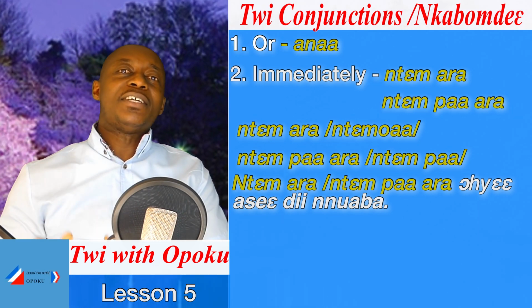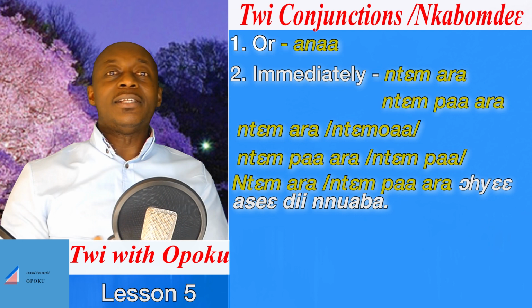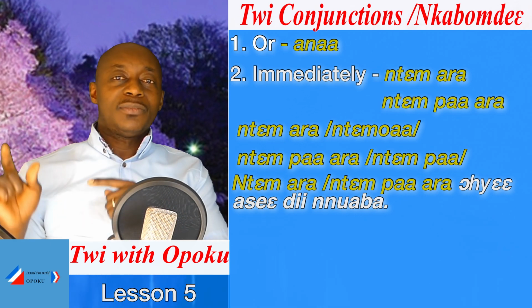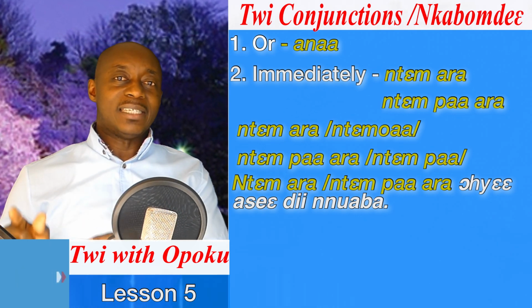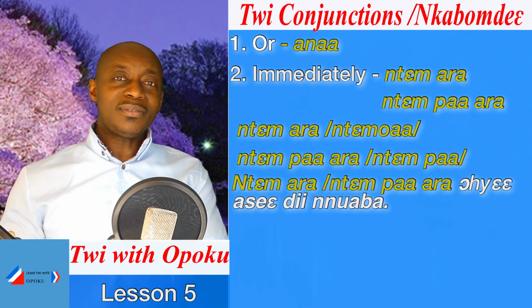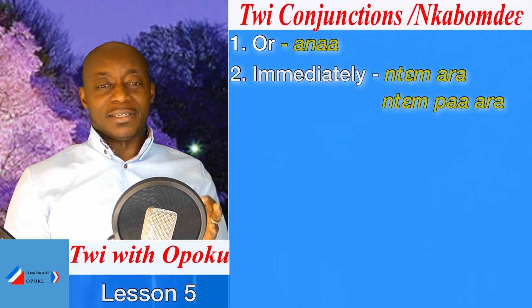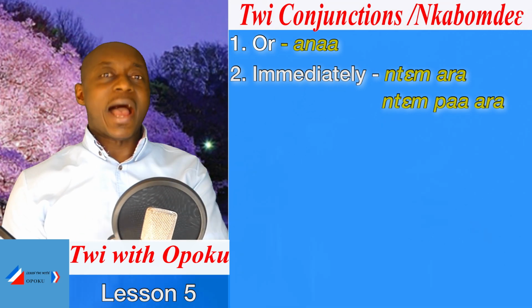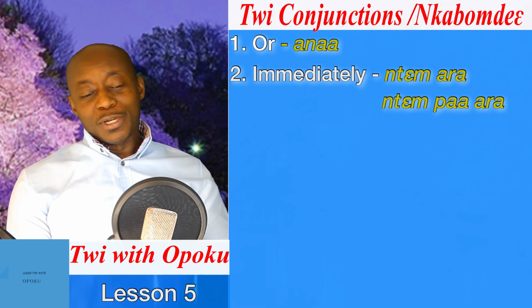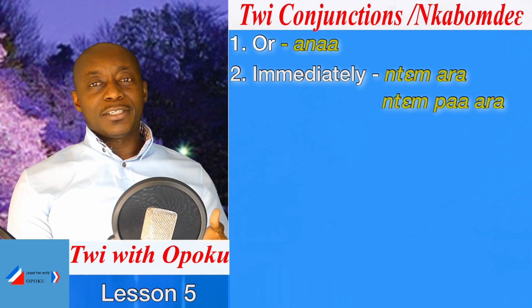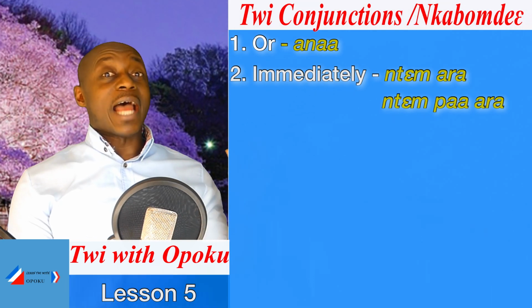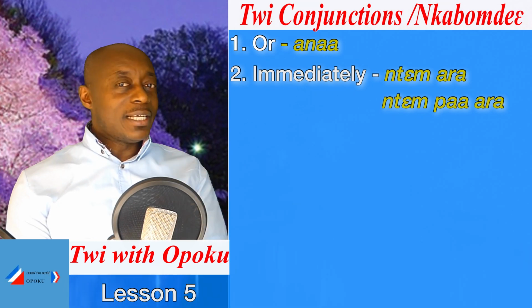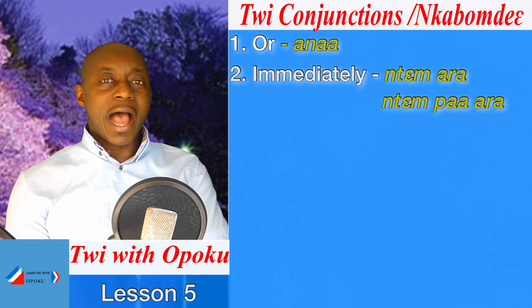Ntempa or shasie di nuaba. Immediately he started eating fruits. So we have immediately, ntemwa or ntempa. Good. So what have we learned? We have learned or, which means ana, and then immediately, which means ntempa.